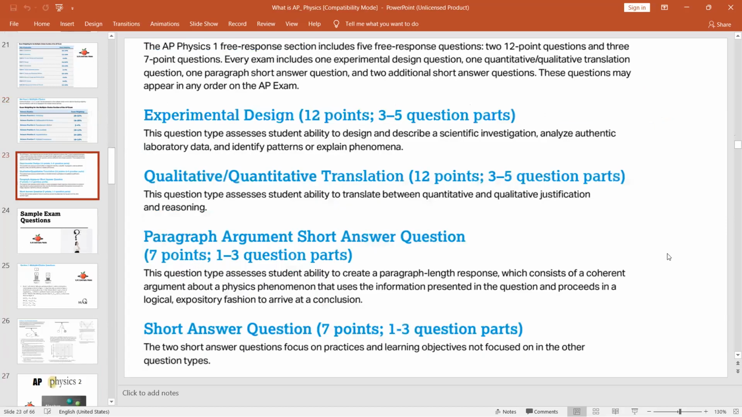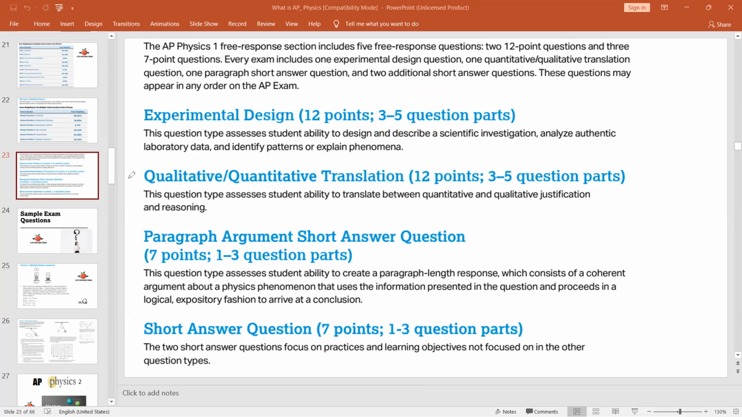Now, this part is also very important. Here, the five free response questions are in detail. Experimental design has 12 points. In these 12 points, you'll find 3 to 5 question parts. The question will have 3 to 5 parts.